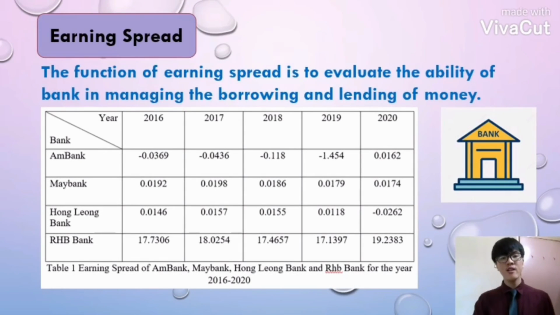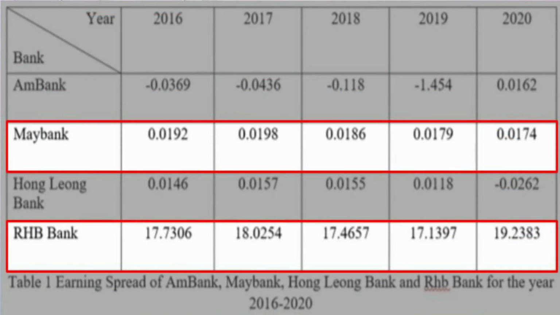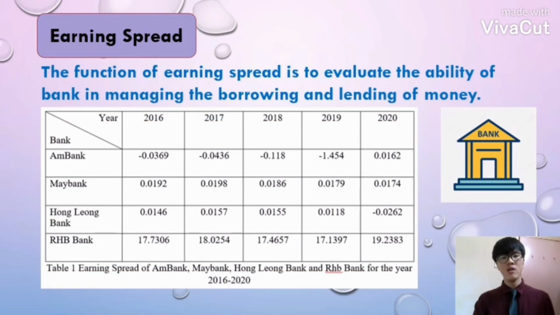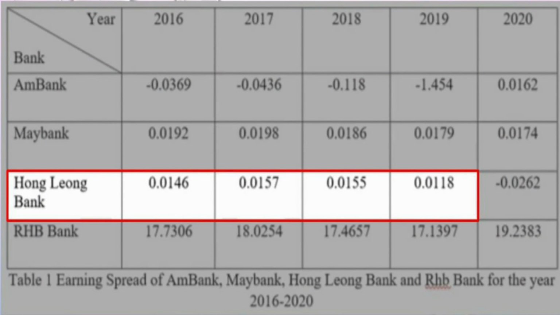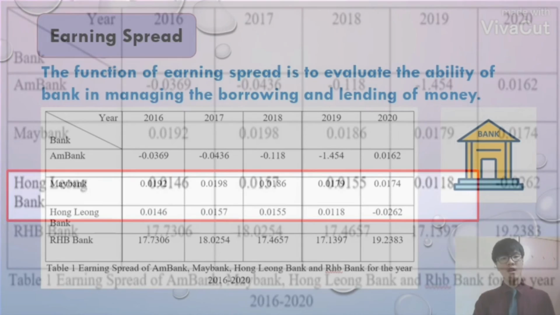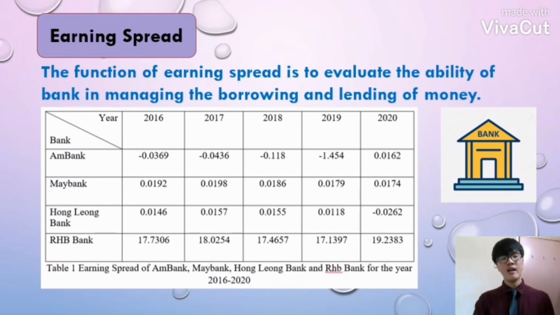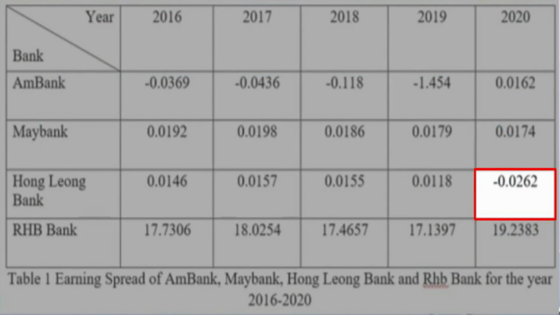Next, Maybank and RHB Bank recorded 5 years of positive value for their earnings spread. It indicated that Maybank and RHB Bank are well managing the borrowing and lending of money throughout the years. From the year 2016 to 2020, Hong Leong Bank recorded 4 years of positive value for their earnings spread, which indicated that they managed the borrowing and lending of money well for those years. In contrast, Hong Leong Bank managed it badly for 1 year that recorded a negative value.